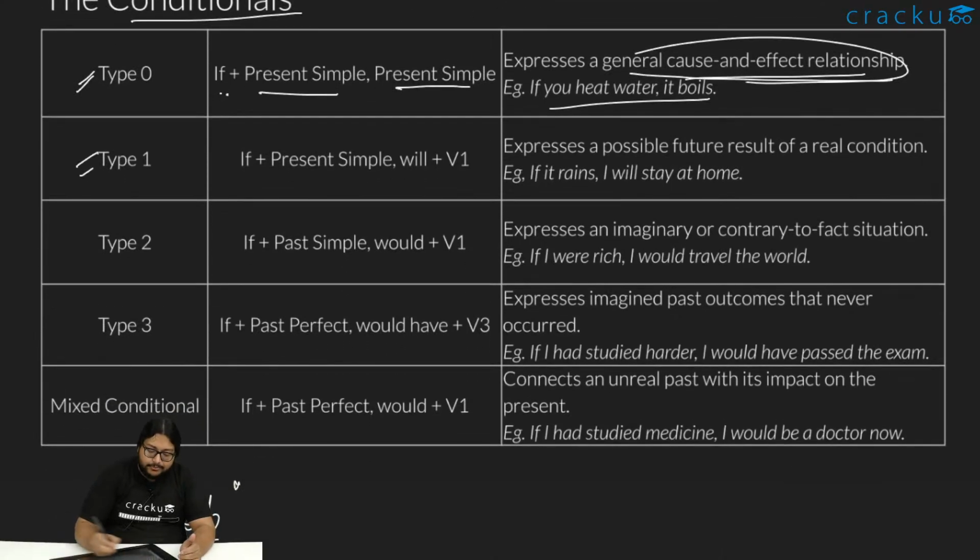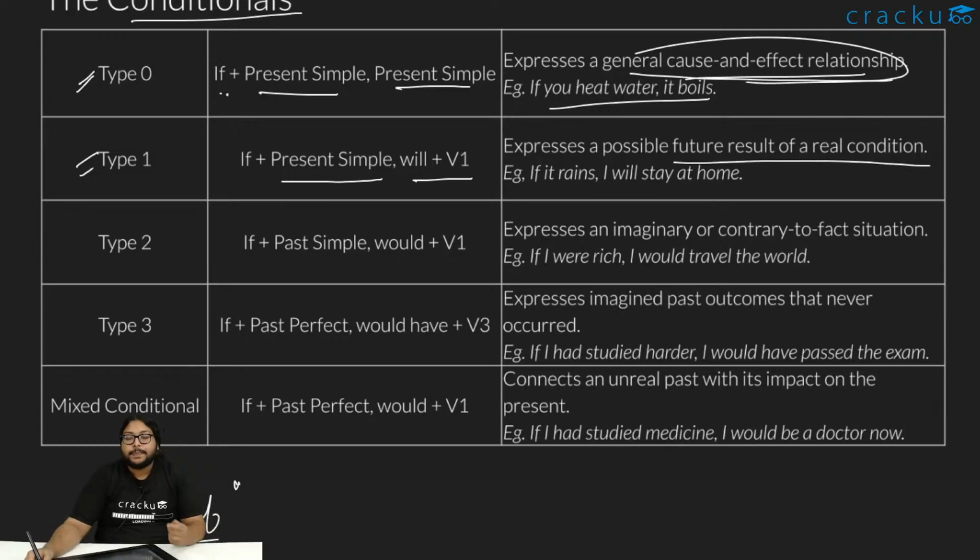Next we have something called type 1. The type 1 conditional, whatever you call it, the structure goes if plus present simple, will plus v1. When do we use it? It expresses a possible future result of a real condition. If something is happening now, then a possible future result for that particular thing, in those situations we will use type 1. Like if you study you will pass, it is a very possible outcome that if you study now then you will pass. Or if it rains I will stay at home.